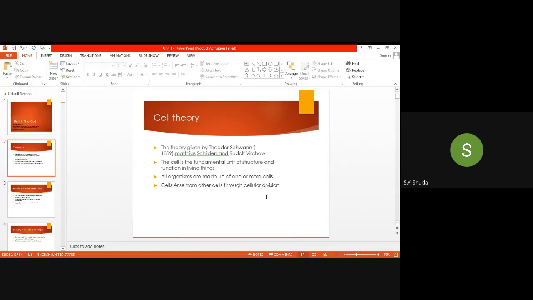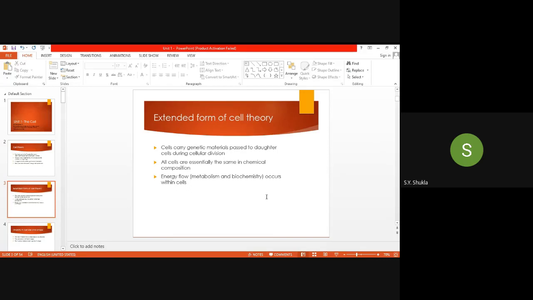That means an existing cell arises from pre-existing cells by cellular division. That is by asexual reproduction, by binary fission, also asymmetric fission. They can reproduce by budding, and in higher organisms it can be produced by mitosis. In this way, cells arise from other cells through cellular division.